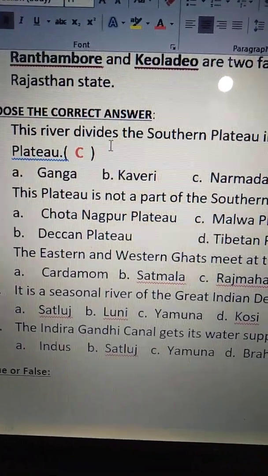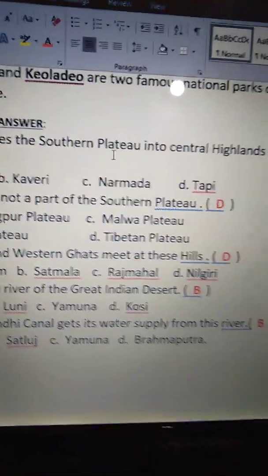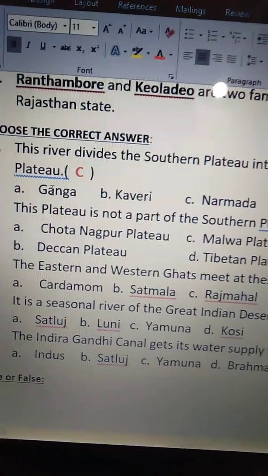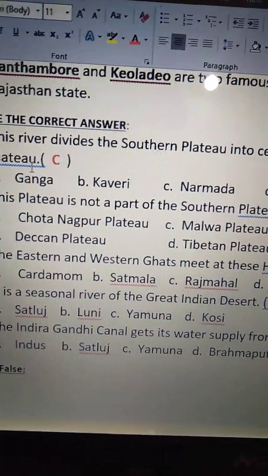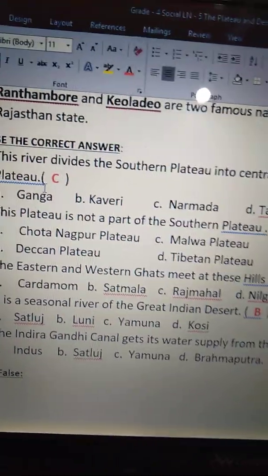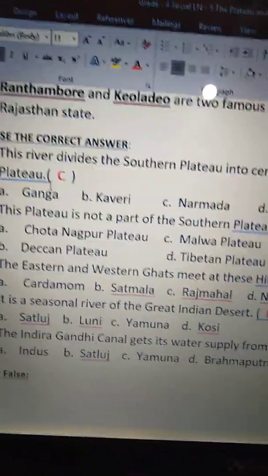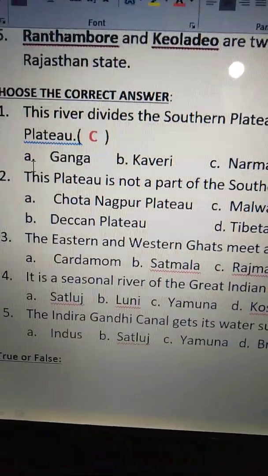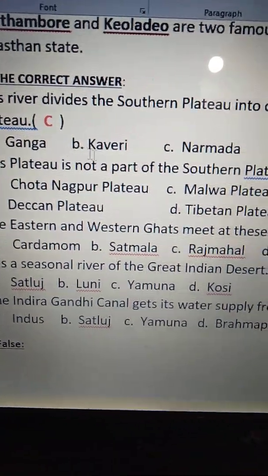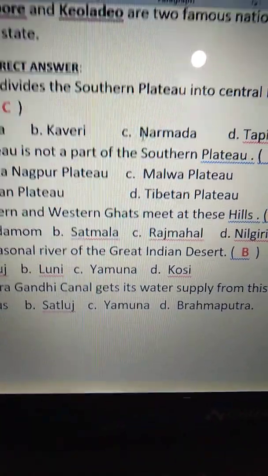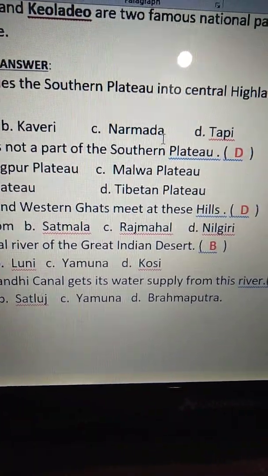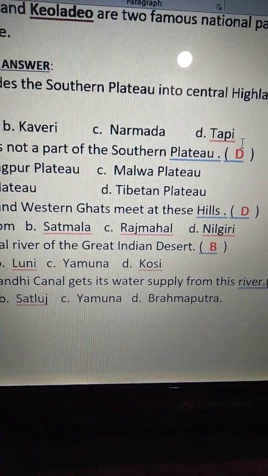This river divides the southern plateau into central highlands and Deccan plateau. So, which river divides the southern plateau into central highlands and Deccan plateau, children? Is it option A Ganga, option B Kaveri, option C Narmada, option D Tapi?